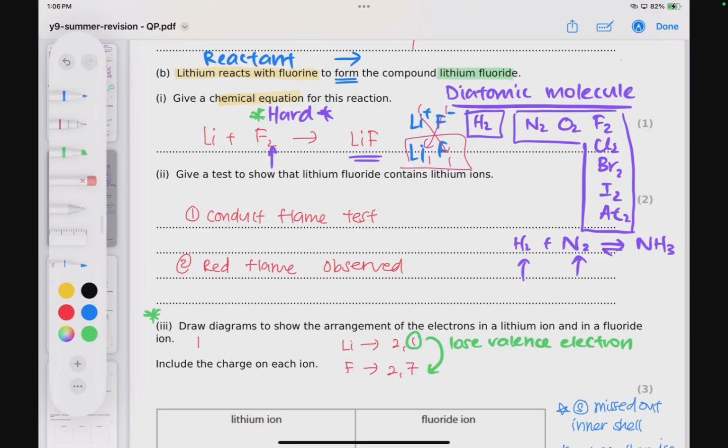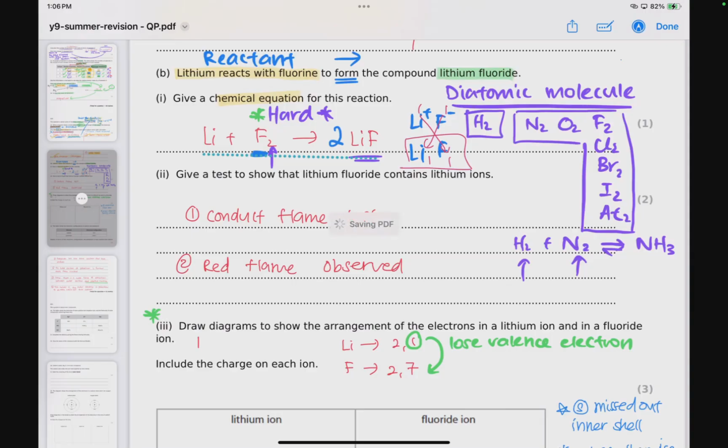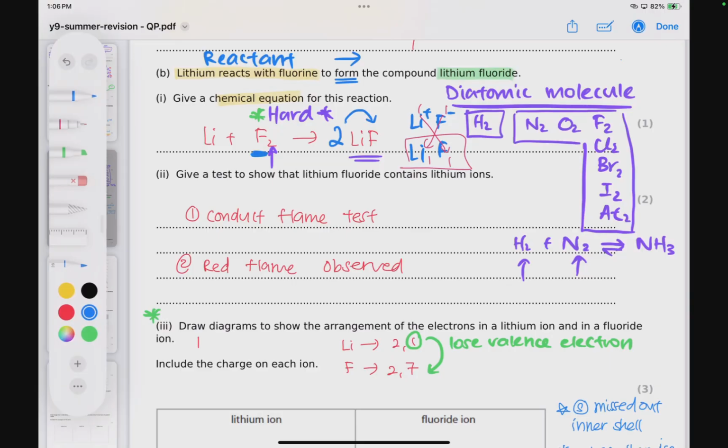Then you need to balance. If I were to go backwards and teach you how to do this balancing equation, you will see that there's 2 fluorine, F2, on the left, so you need to put a 2 here to balance out the F on the right hand side, which is the product side. But this 2 will also affect the number of lithium, so you need to balance over here on the left hand side. So 2 before lithium and then 2 in front of lithium fluoride. So that's how we write out this chemical equation.